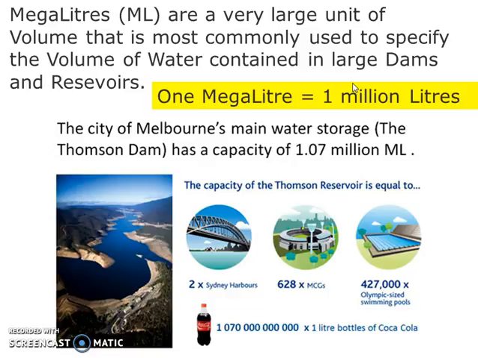And to give us an idea of how big that is, I suppose the City of Melbourne's main water storage, a particular dam called the Thomson Dam, has a capacity of 1.07 million megalitres. So that is equivalent to 2 times what's in Sydney Harbour, or 628 times Melbourne's cricket ground, or 427,000 Olympic pools. Or we can look at this here. Too big a number. So it's really, really big. So megalitres are quite big.